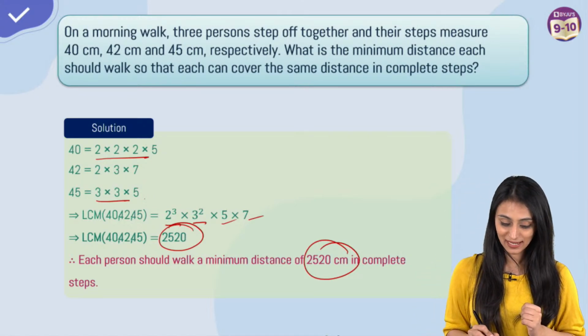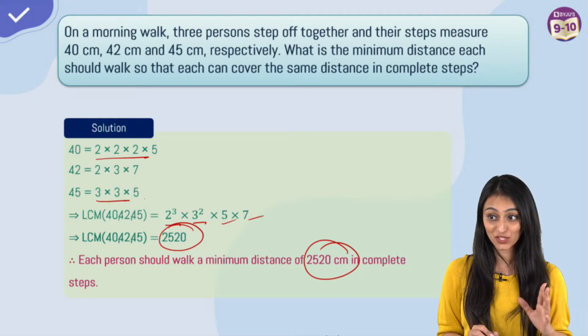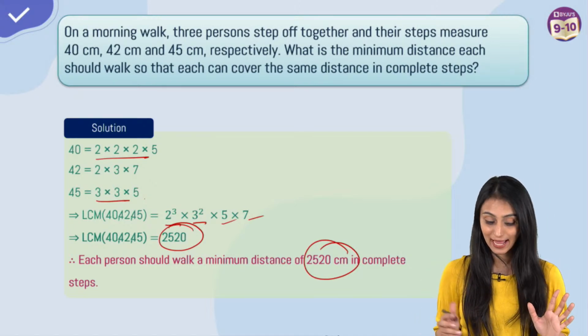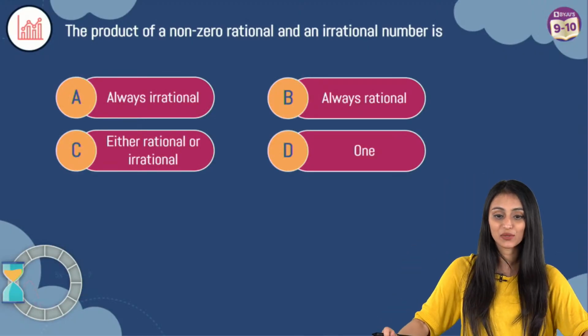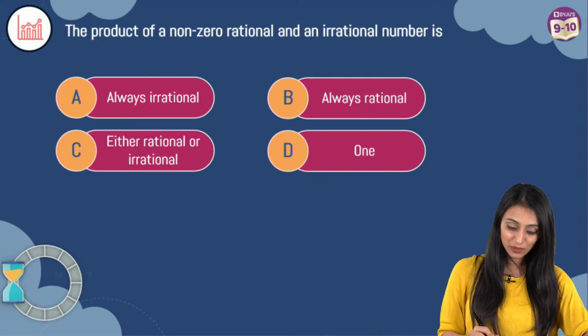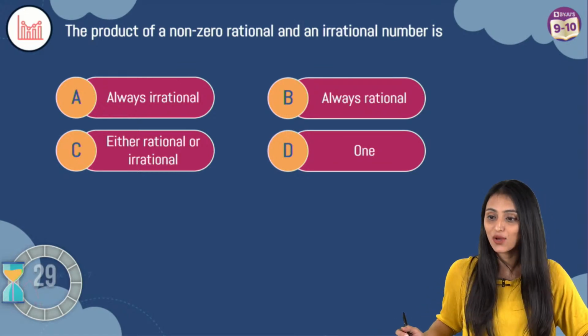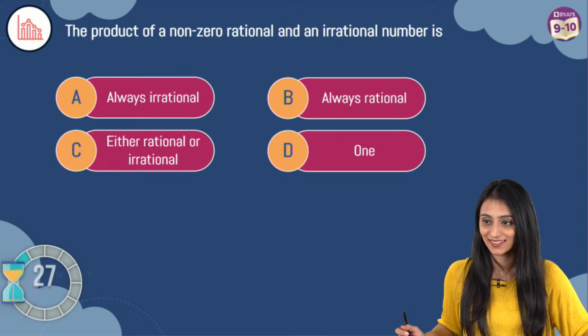Alright, let's move ahead. Coming up next is a poll question. So many questions we have solved together, right? Now it's time that you solve a question all by yourself. So here we go. The product of a non-zero rational and an irrational number is, I'm giving you 30 seconds for this. Quickly solve this and tell me what the right answer is.